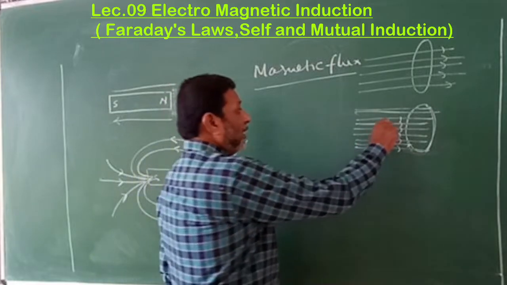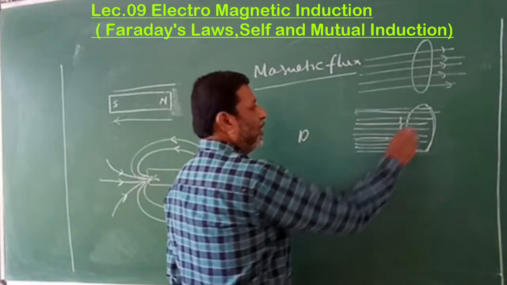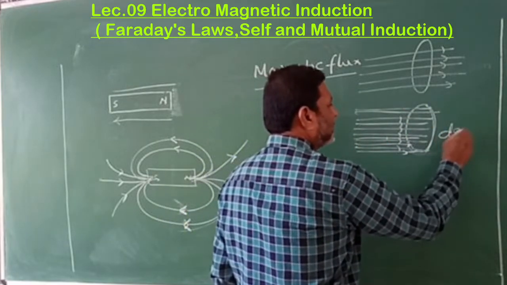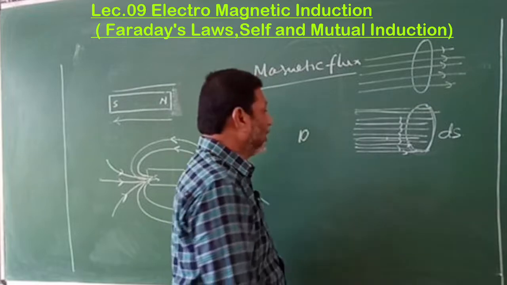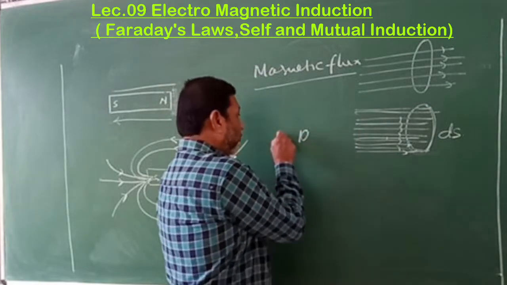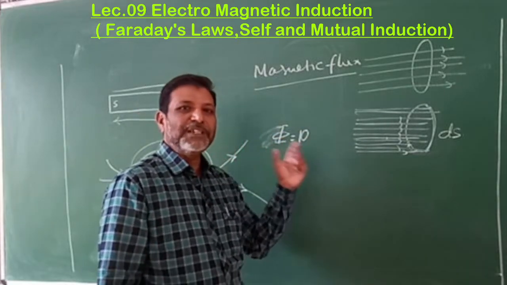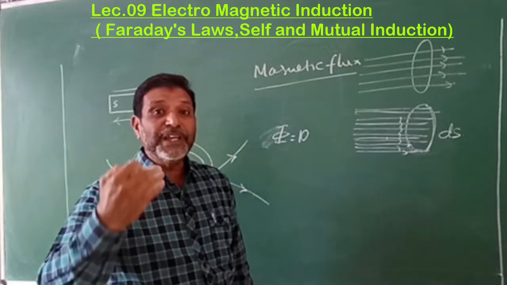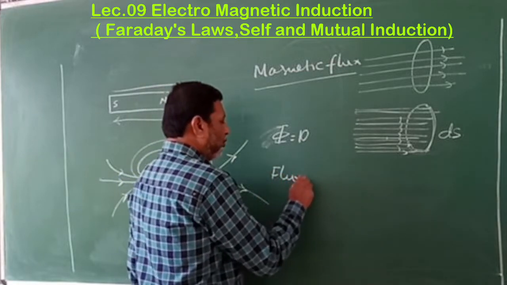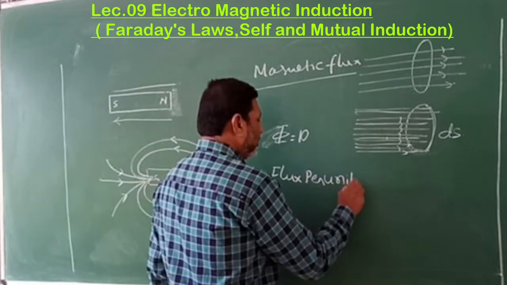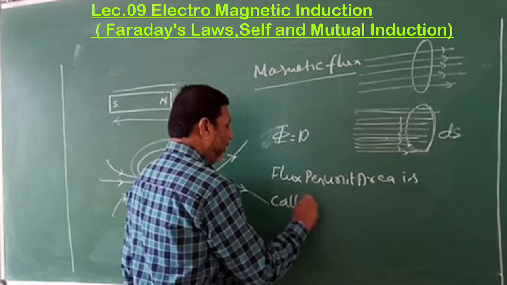Let us consider that 10 magnetic lines of forces are flowing through an area ds, where the area is equal to 10 or 20 centimeters square, whatever it may be. This flux is represented symbolically as phi. Now flux per unit area is called the field.